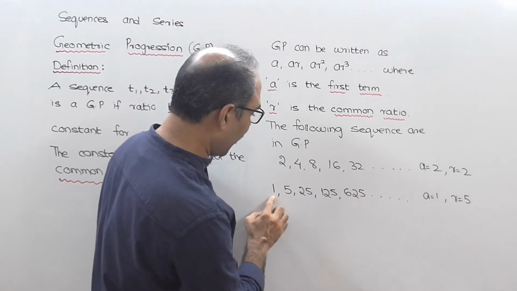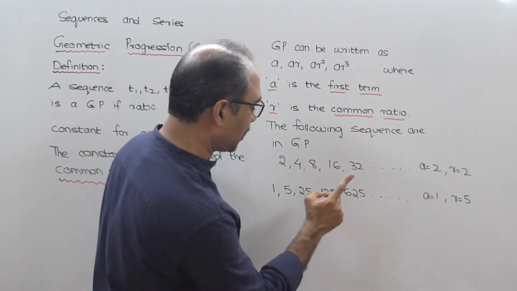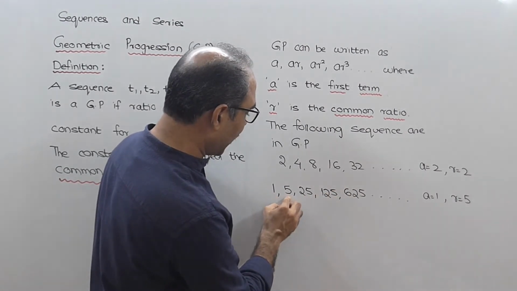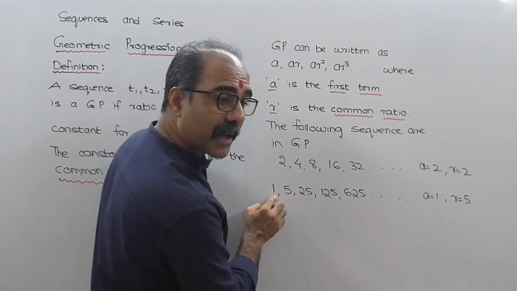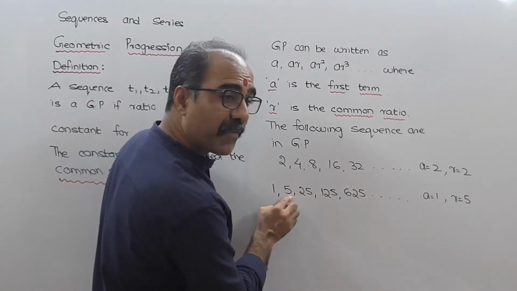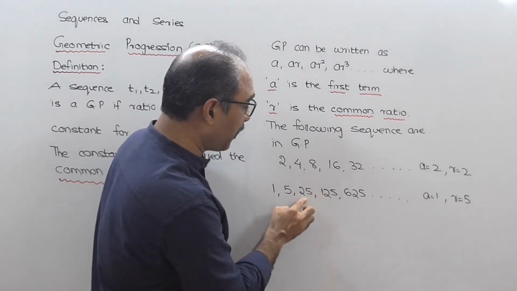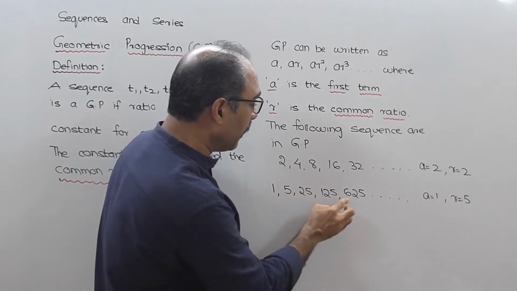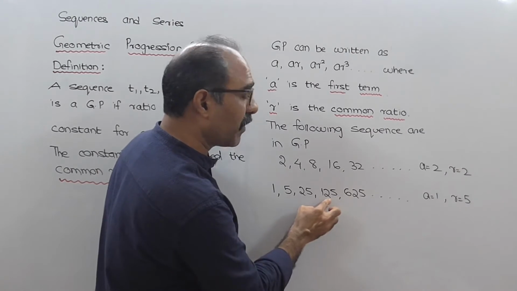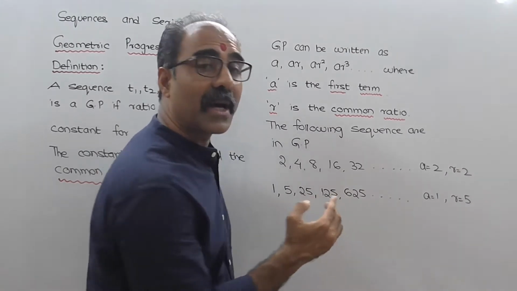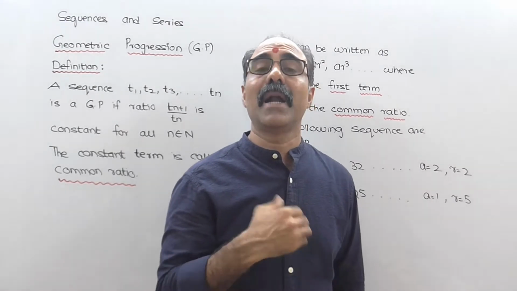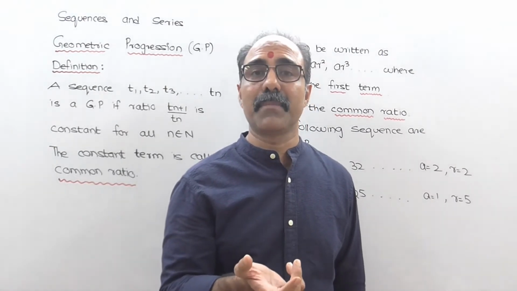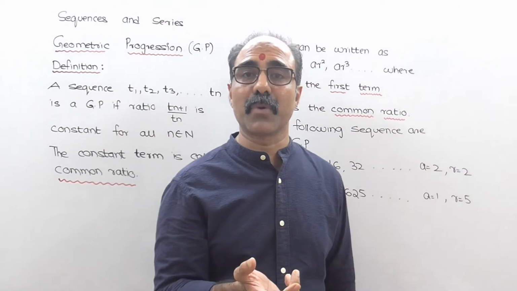Check this. 1, 5, 25, 125, 625. So second term upon first term. This is the second term, this is the first term. So 5 by 1, क्या आंसर आएगा, 5. 25 by 5, क्या आंसर आएगा, 5. 125 upon 25, क्या आंसर आएगा, 5. 625 upon 125, क्या आंसर आएगा, 5. अगर you do the succeeding term upon the preceding term, and if you get the same answer, that arrangement of numbers is called a geometric progression.